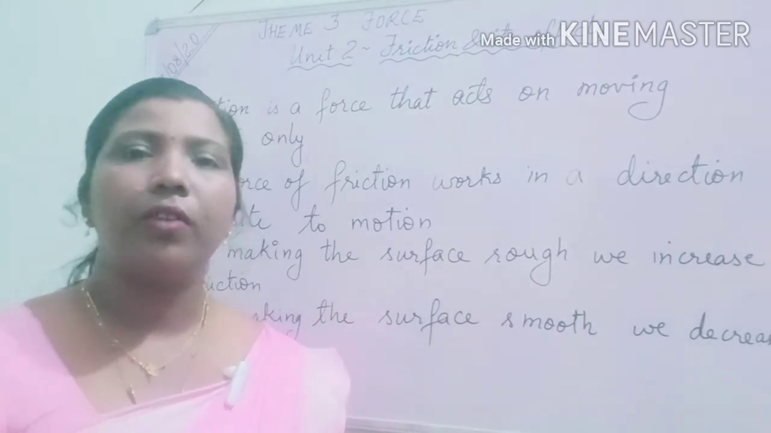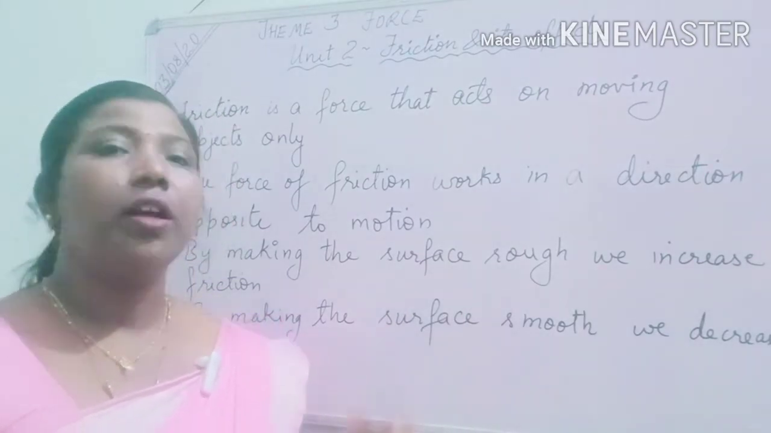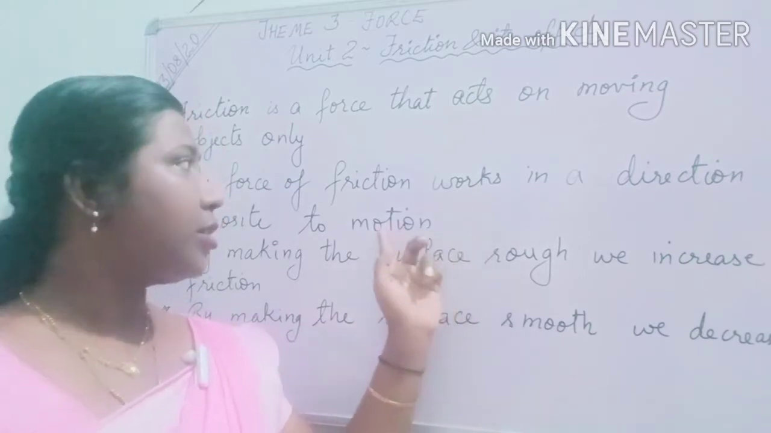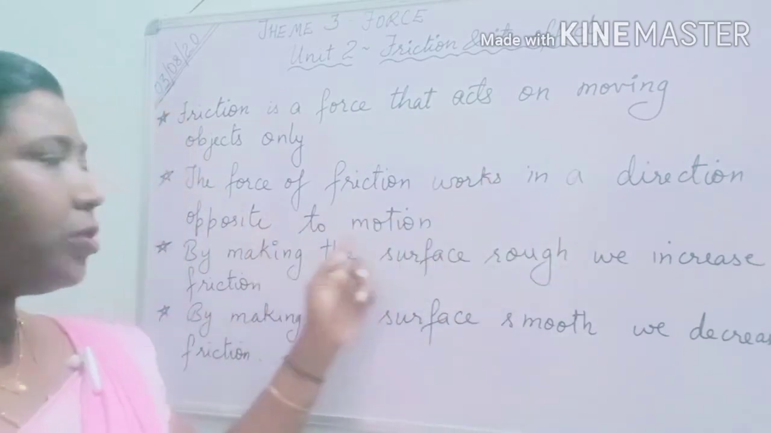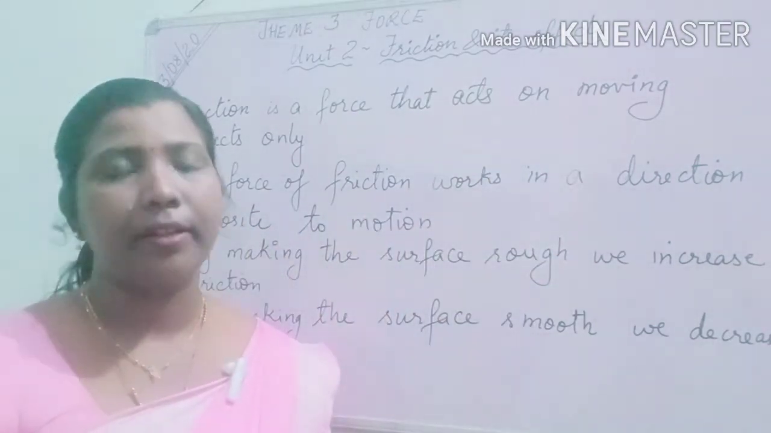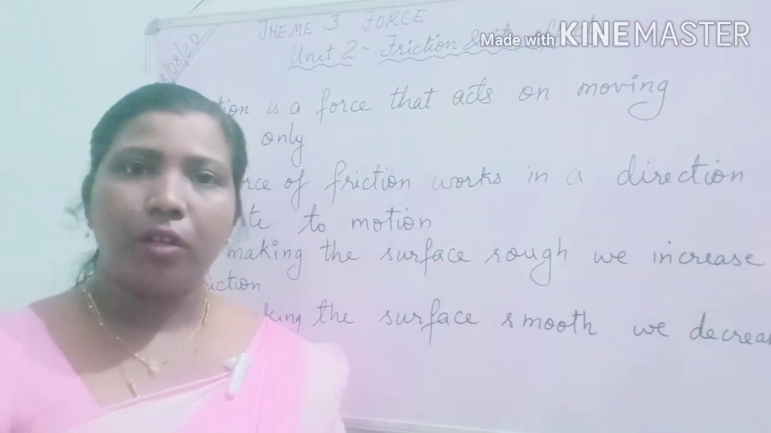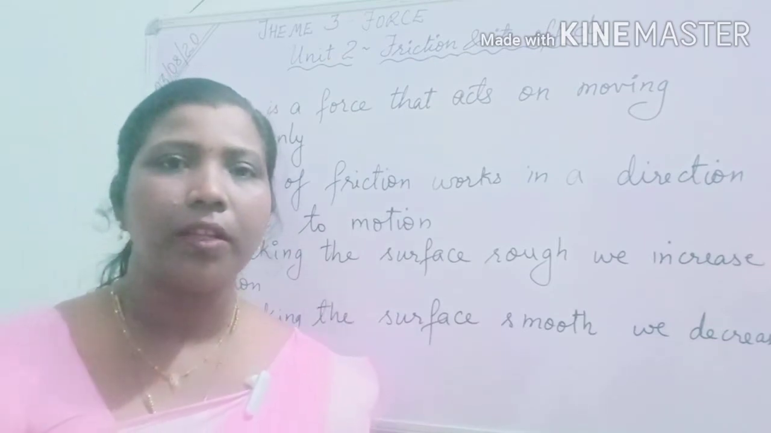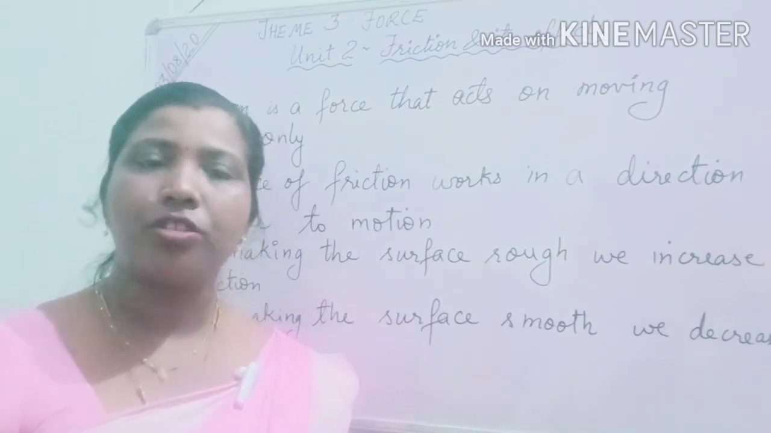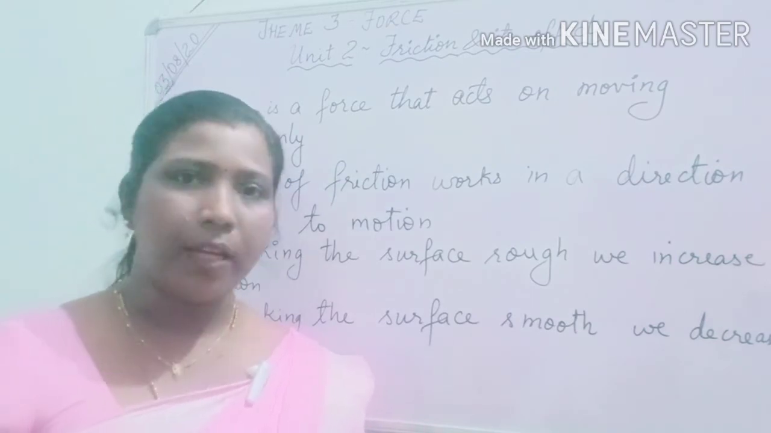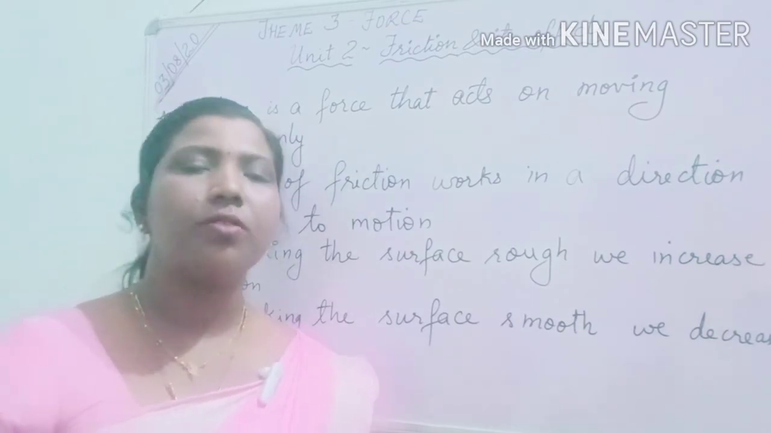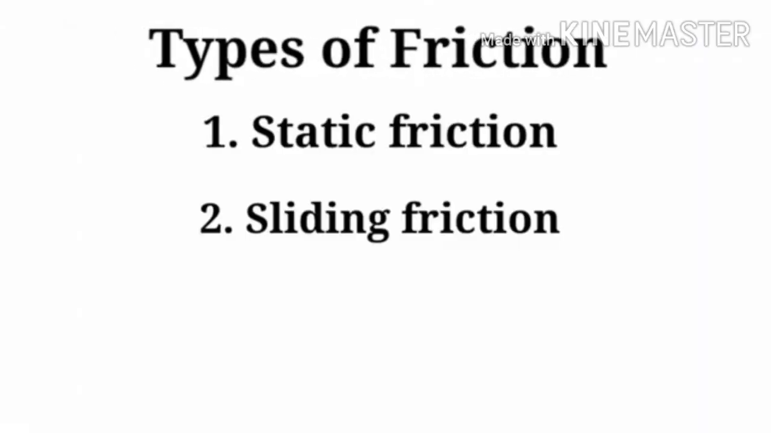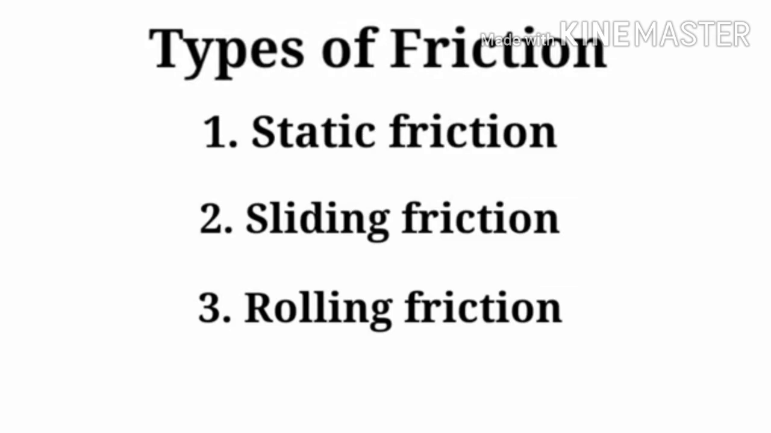Now this is all considered friction. We will learn what the types of friction are. What we have told before, that friction works in a direction opposite to motion, is applied in static friction. Then three types of friction are there: static friction, sliding friction and rolling friction. Is that clear? Now we will learn about these three frictions.